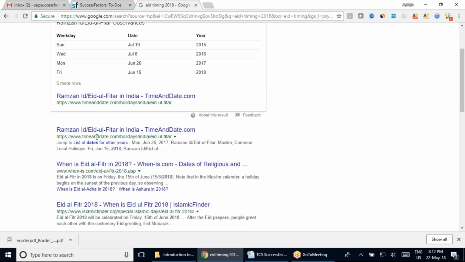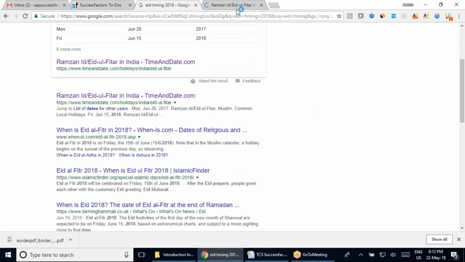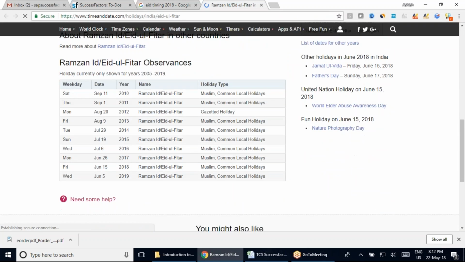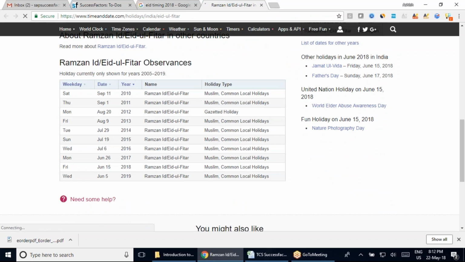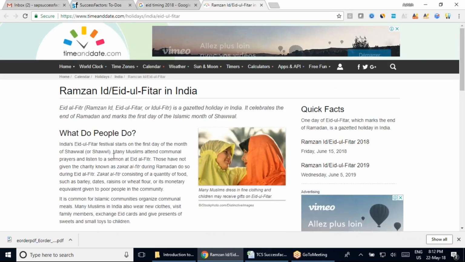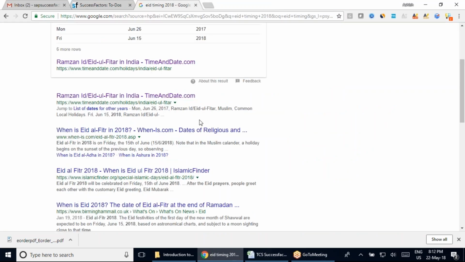What is this? This is time and date. Time and date. Okay, let's look at this time and date for Eid. So here, if I come across something, what is this? Okay, this is all showing as a date. No, there's no time in this. Okay, forget about this, which is coming into this section.